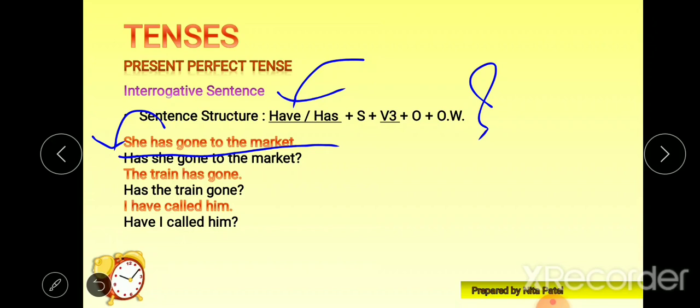Question mark. The train has gone. Again, we will put has in the beginning. Has the train gone? Question mark. I have called him. Have we will put in the beginning. Have I called him? Question mark.